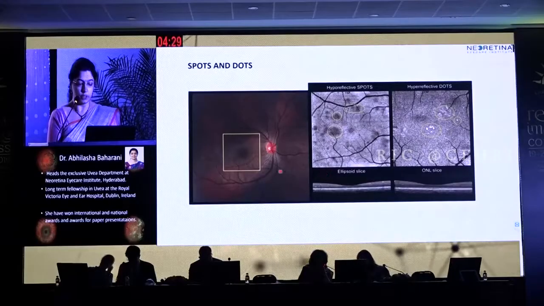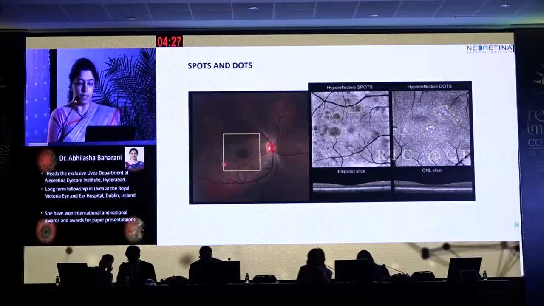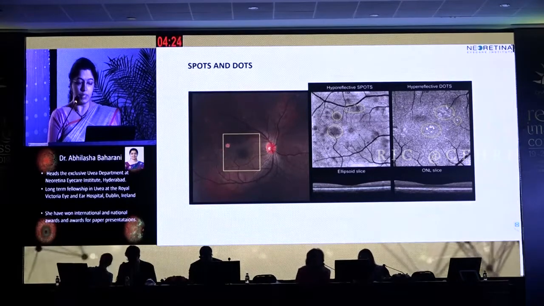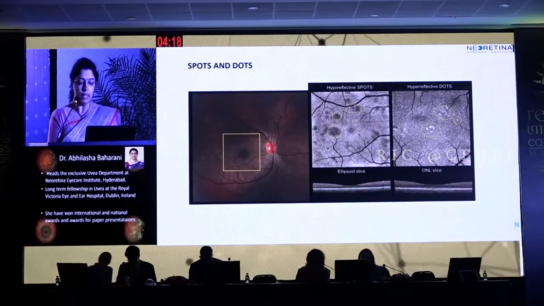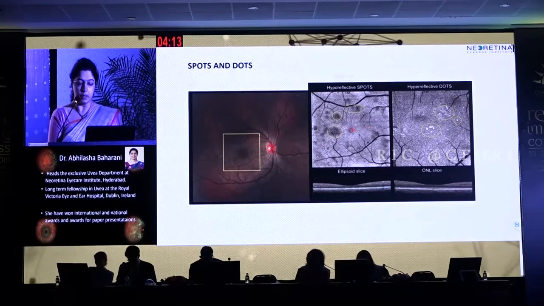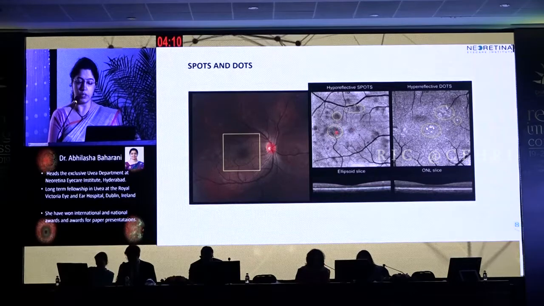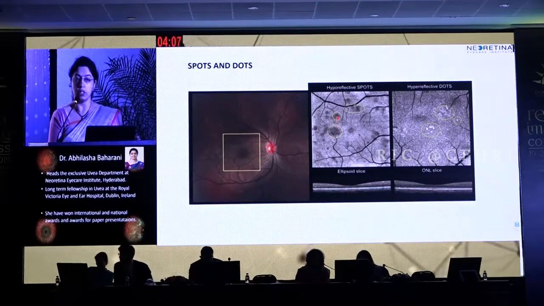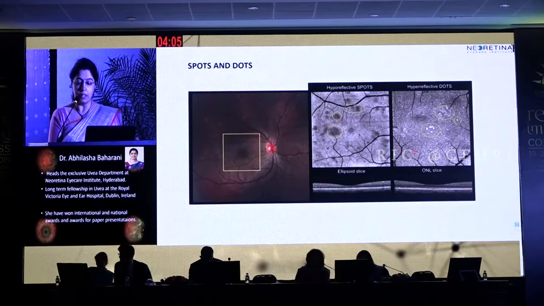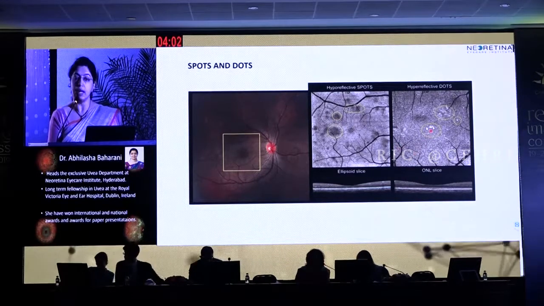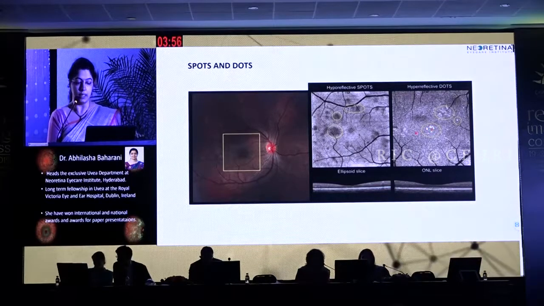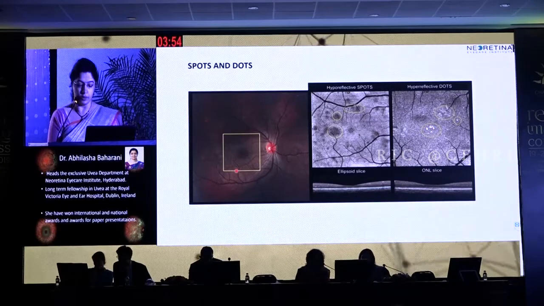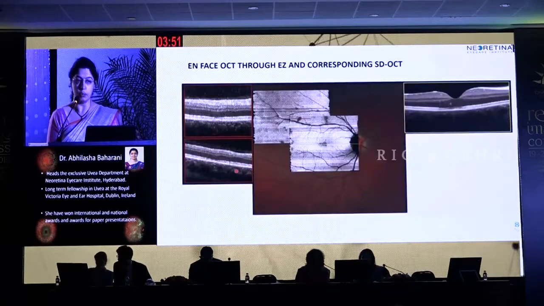This is the color fundus photo where we see white spots and white dots. So the white spots are more numerous than the dots. This is the en-face OCT segmentation from the ellipsoid, and you see the white spots are corresponding to the hyporeflective spots on the en-face OCT. When we take the ONL slice, you are seeing these hyperreflective dots. Now these hyperreflective dots in the ONL slice are not seen in the fundus photography. So we'll talk about the spots and the dots.